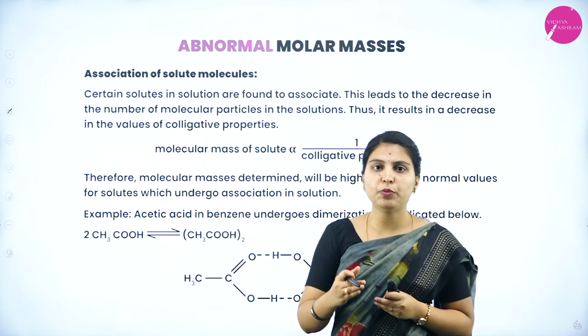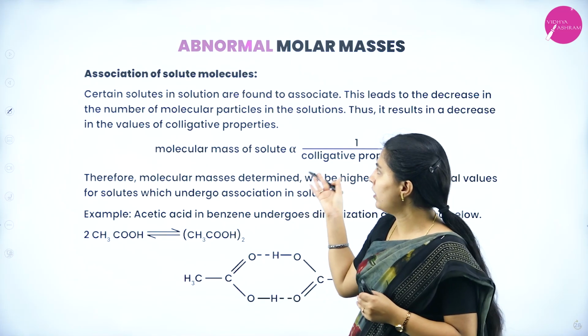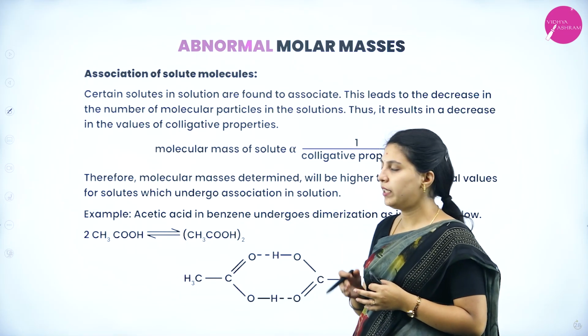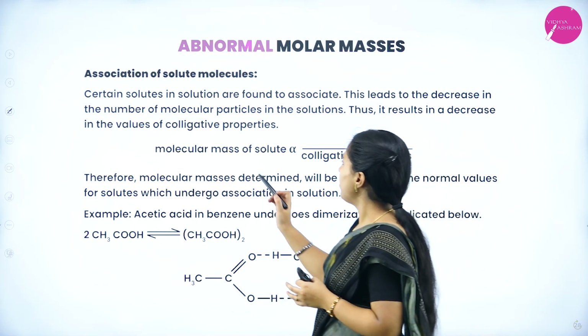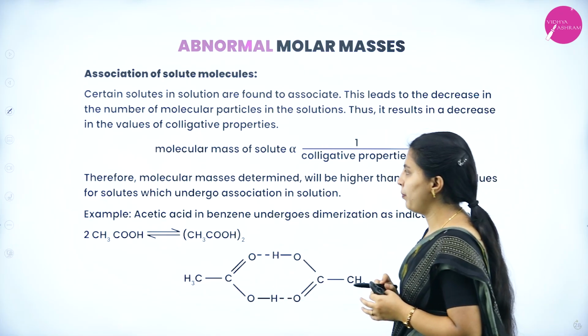Why? Because colligative property is completely dependent on the number of solute particles. Whenever the solute associates, the number of solute particles gets less. So, the molecular mass of the solute is inversely proportional to the colligative property.